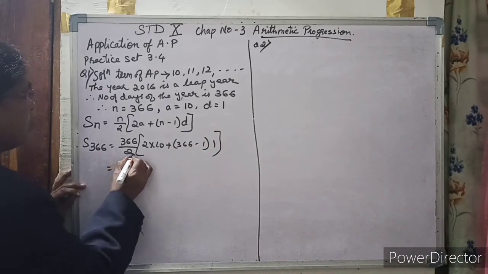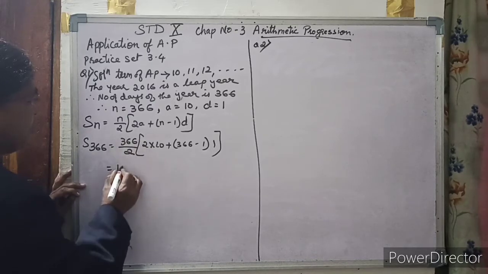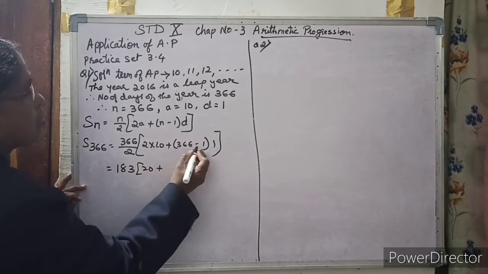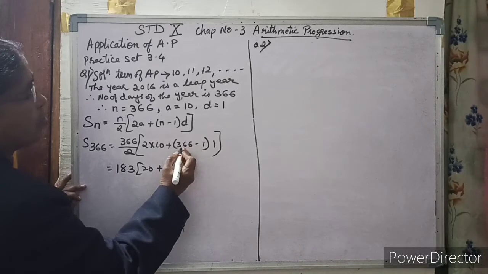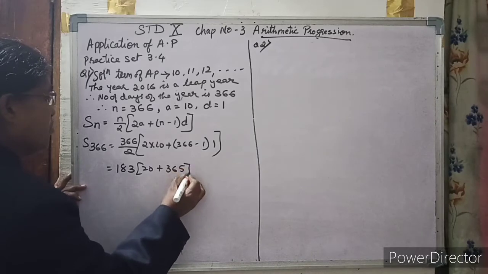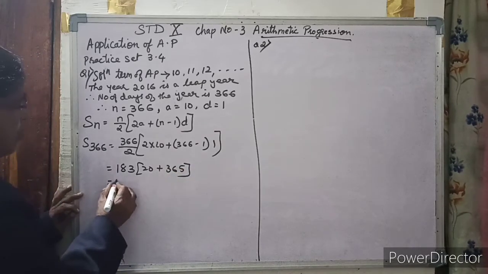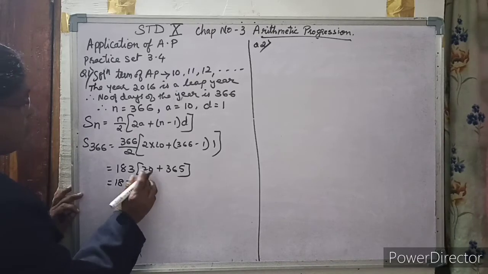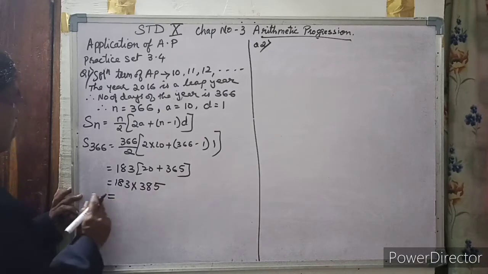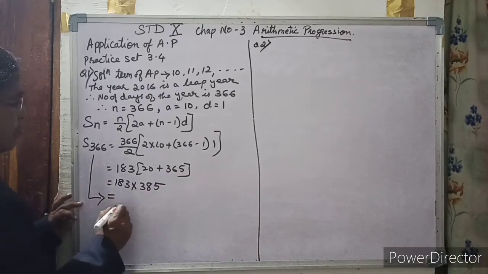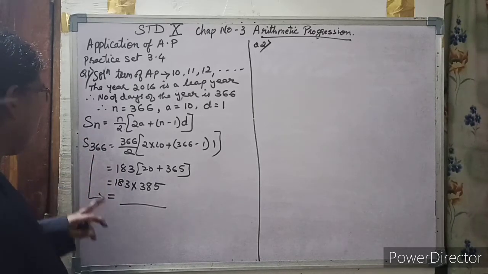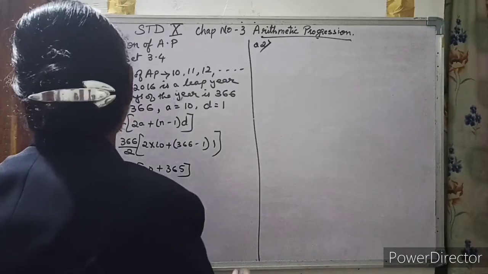Here we cancel the 2 and get 183. Inside the bracket, 20 plus 365 into 1 is 365, giving 385. When I multiply 183 by 385, I will get the sum of 366 terms. I multiply this and find the answer.